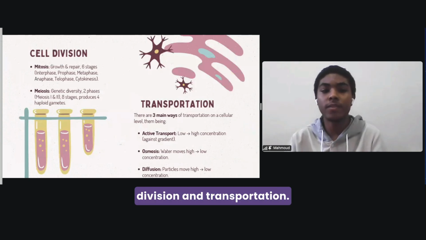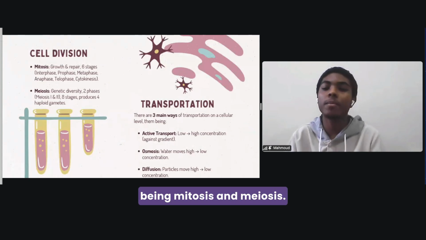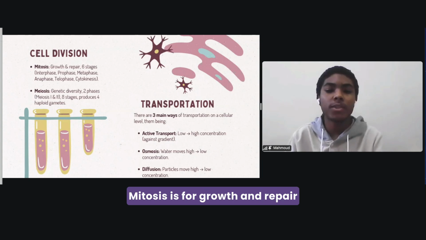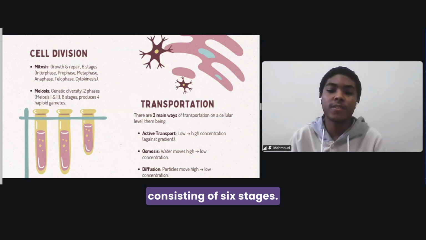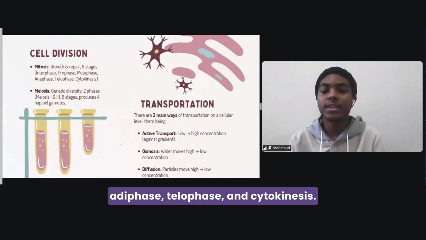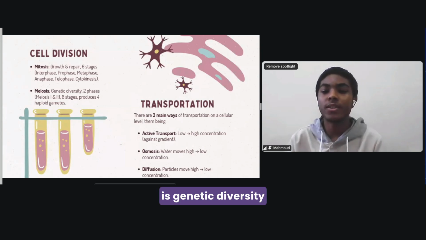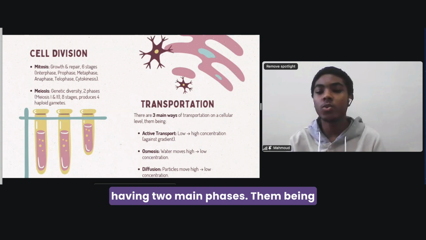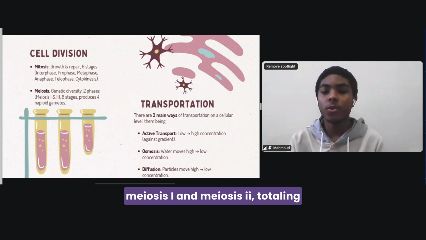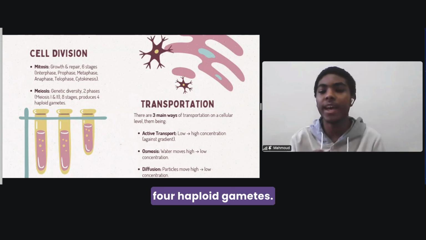Now, let's talk about cell division and transportation. There are two main ways of cell division: mitosis and meiosis. Mitosis is for growth and repair, consisting of 6 stages: interphase, prophase, metaphase, anaphase, telophase, and cytokinesis. Meiosis makes sure that there is genetic diversity, having two main phases, meiosis 1 and meiosis 2, totaling 8 stages and producing 4 haploid gametes.